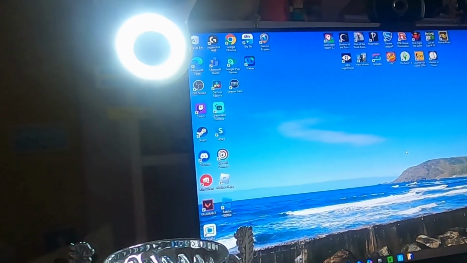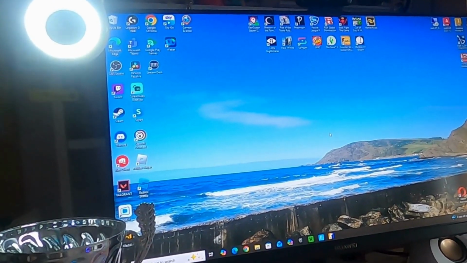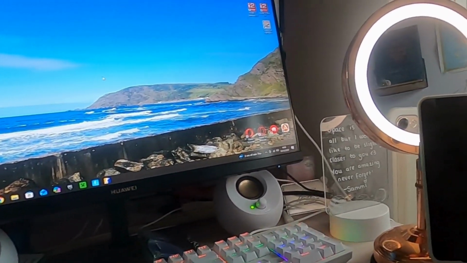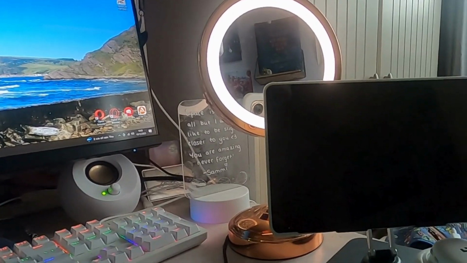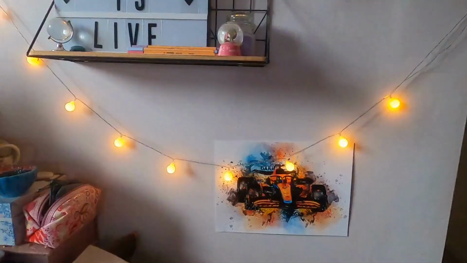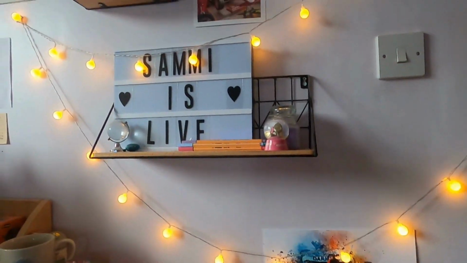Okay, so this is my setup. I have lights, I have my monitor, I have a webcam, I have my speakers, my keyboard, a secondary light, a tablet that works as a second monitor, and a headset and mouse, and my computer all the way down there. This is my backdrop.